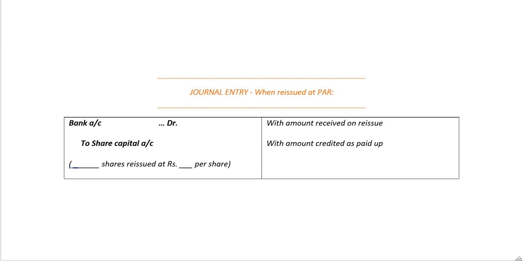The journal entry when the forfeited shares are reissued at par is bank account debit with the amount which is received on reissue to share capital account with the amount which is credited as paid up. And in the narration, we need to write the number of shares which have been reissued and the price at which it's been reissued.